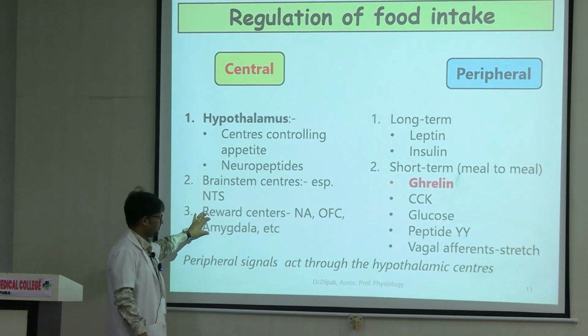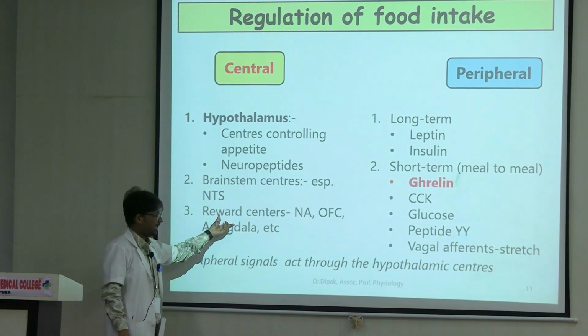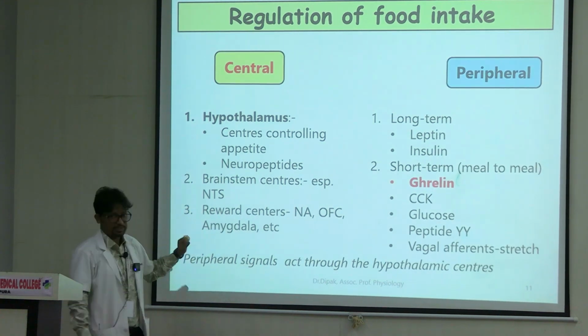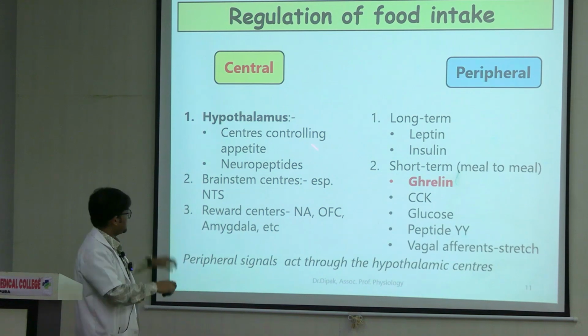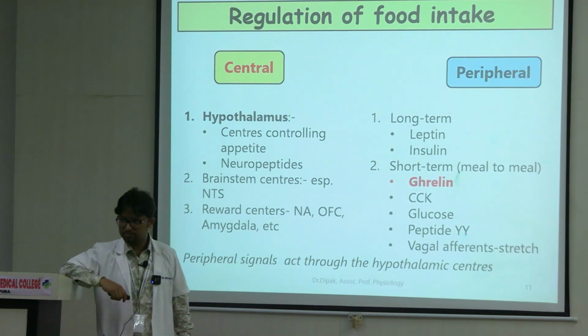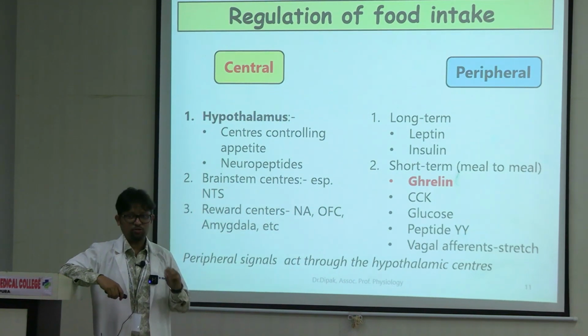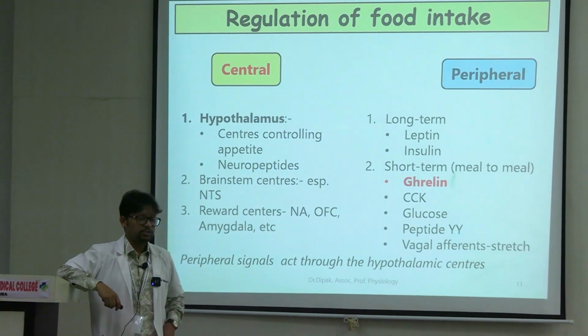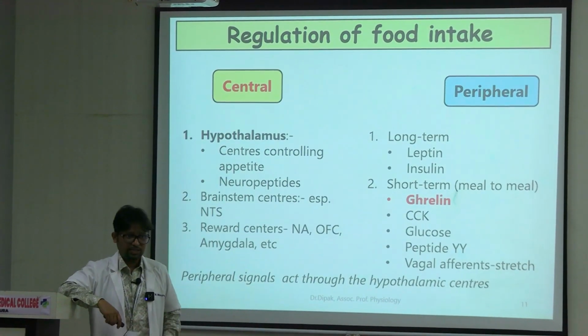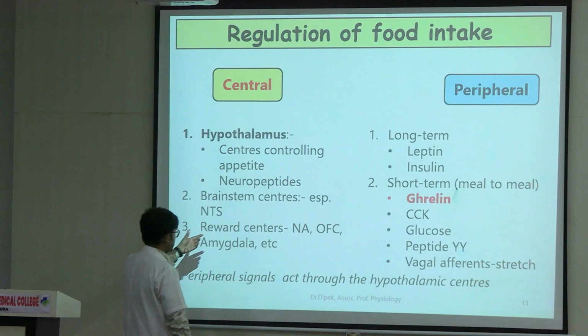Then in addition, you have some reward centers. So in the hypothalamus you have certain centers which control appetite. In addition, the hypothalamus also secretes a lot of neurohormones and neuropeptides which also influence behavior. I'll come to this in a bit.